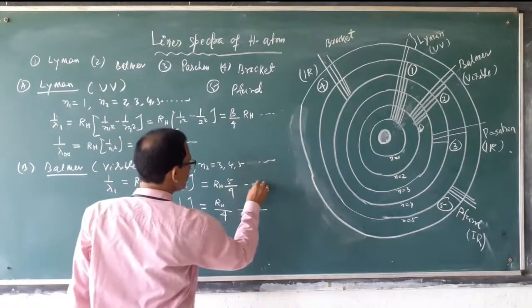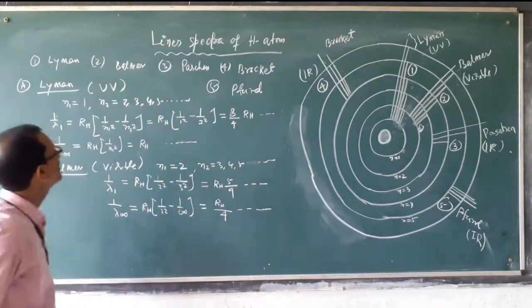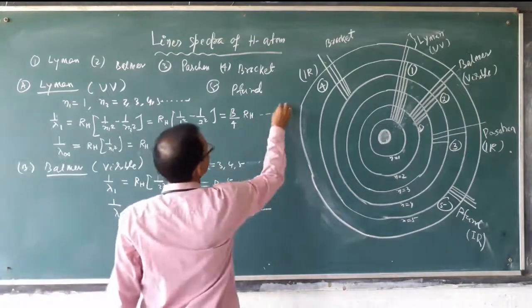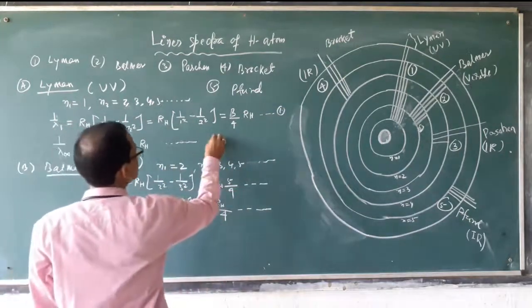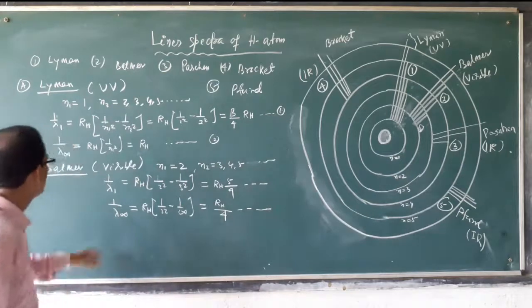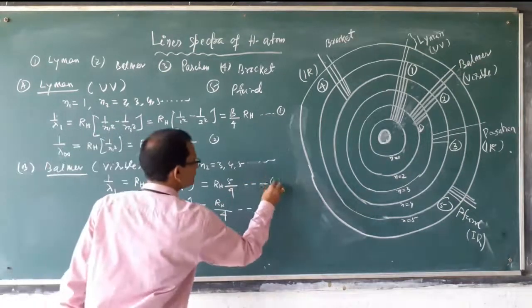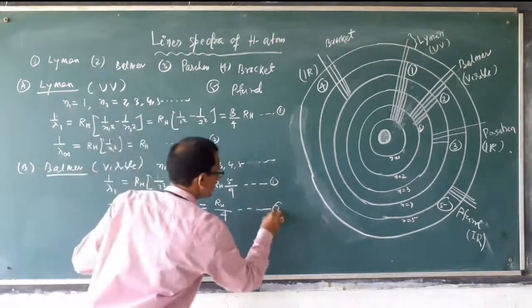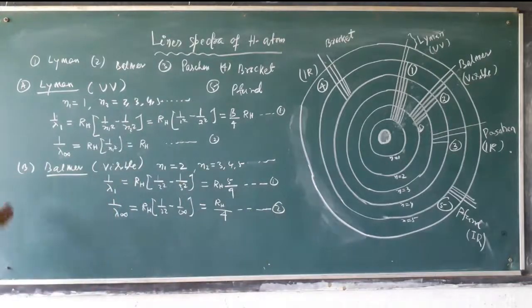Okay. This is first for Lyman series, and this is your second for infinity, and Balmer series first, and for infinity second.